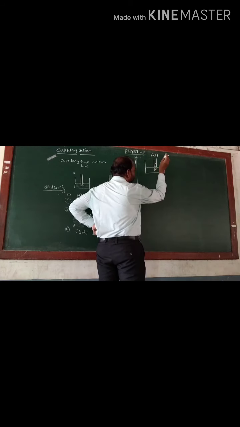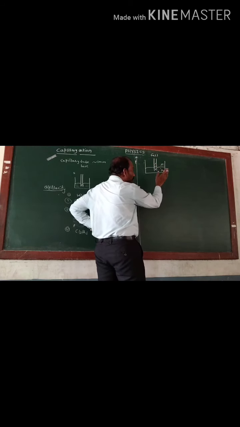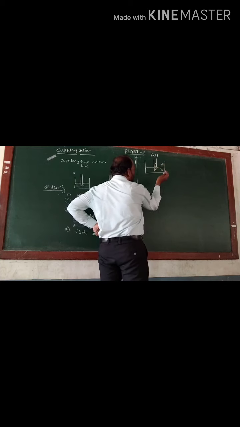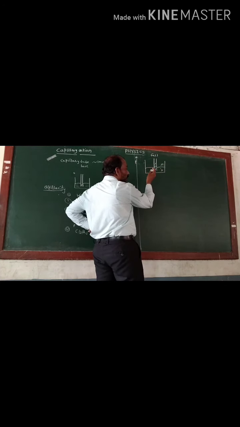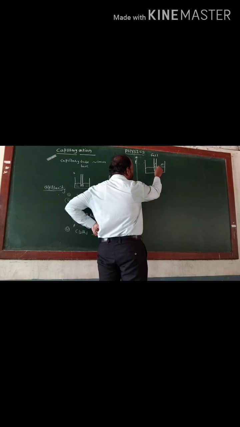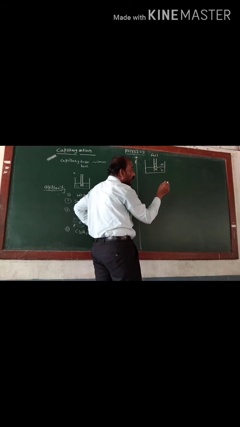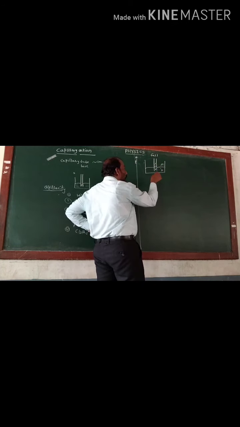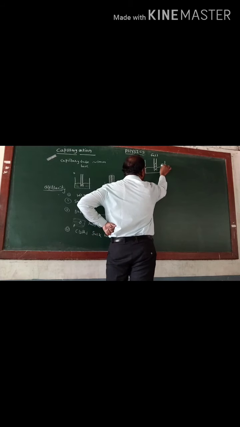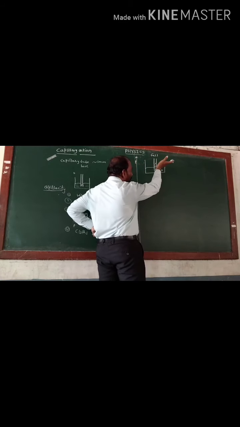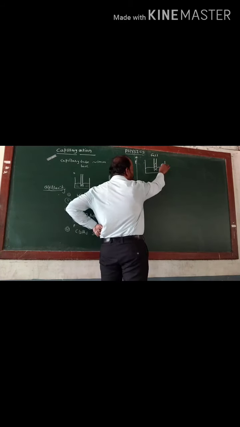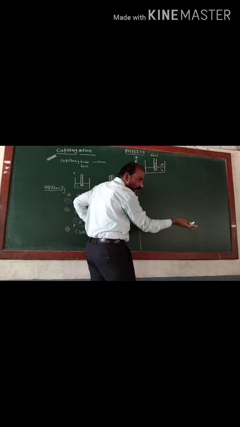A is a point inside the capillary tube above the liquid. Which liquid? Mercury. B is a point inside the mercury liquid in the capillary tube. C is above the surface of the liquid. D is inside the surface of the liquid.